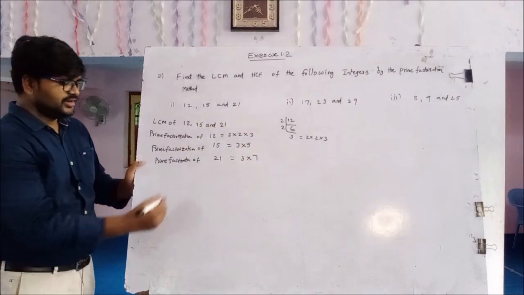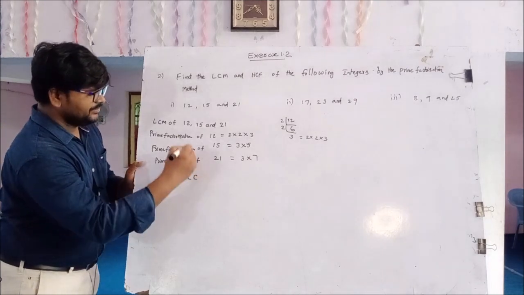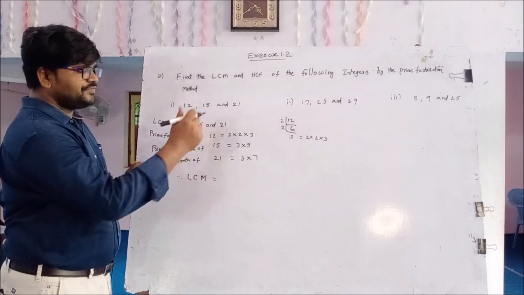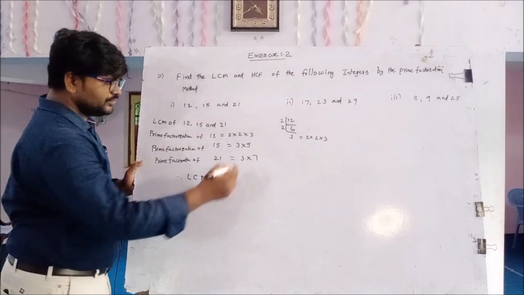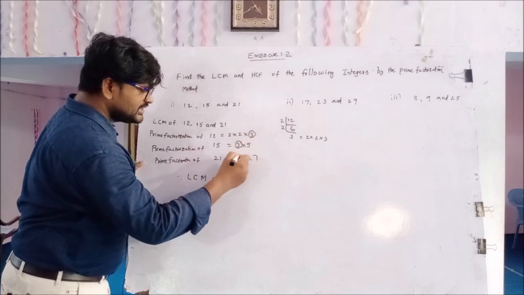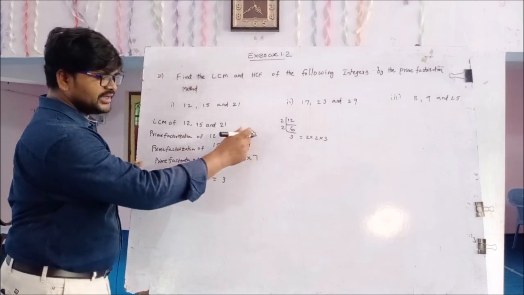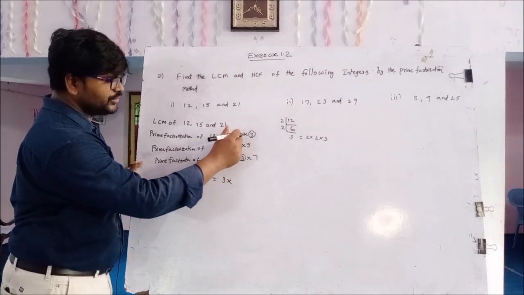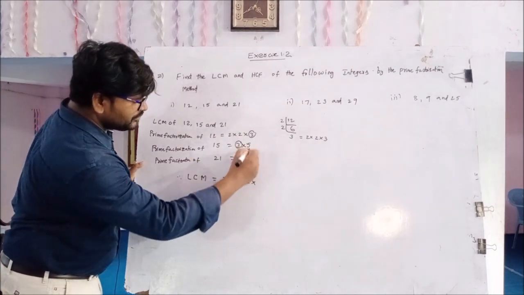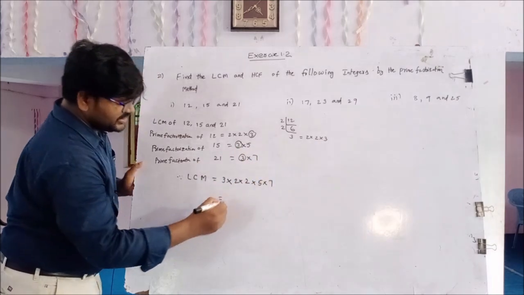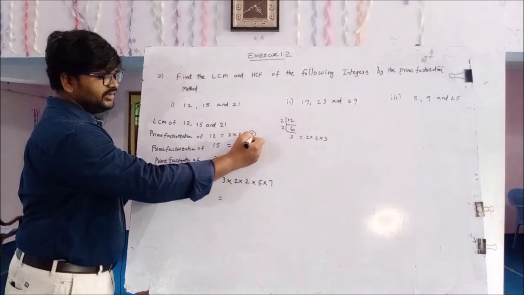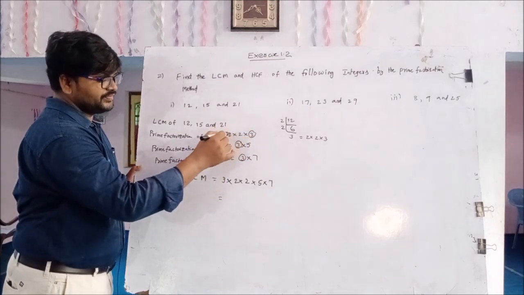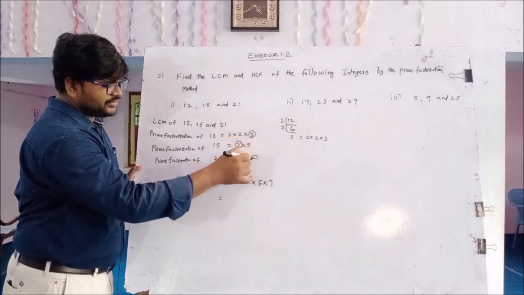Therefore, LCM of 12, 15 and 21 equals, here 3 is the common factor in all three, so write only one 3, and the remaining numbers 2 into 2 into 5 into 7. This is the LCM. Only one 3, and the remaining numbers 2 into 2 into 5 into 7, because